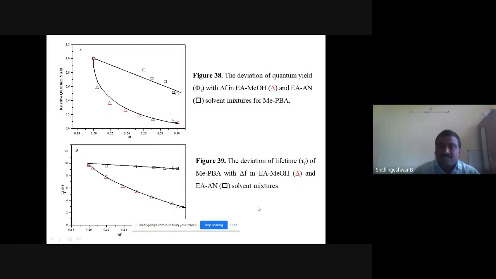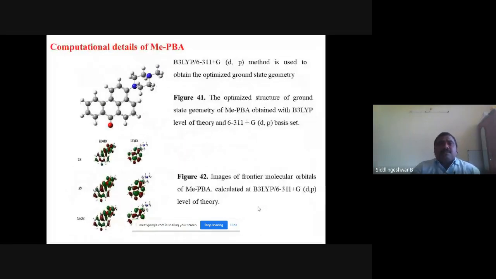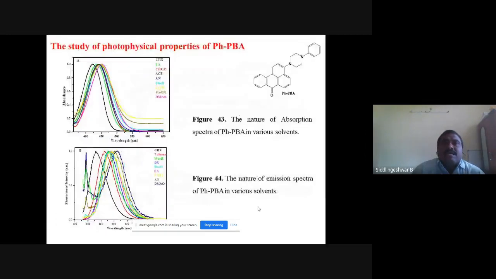This shows that the hydrogen bonding effect is prominent in polar protic solvents. This is the KNR graph. Computationally, I have optimized the structure using the B3LYP 6-31+G(d,p) method, and these are the homologous structures. And next, phenyl PP. Here, it is phenyl substituted, instead of methyl. Phenyl is hydrophobic in nature, and different behavior of the molecule is observed in our work.